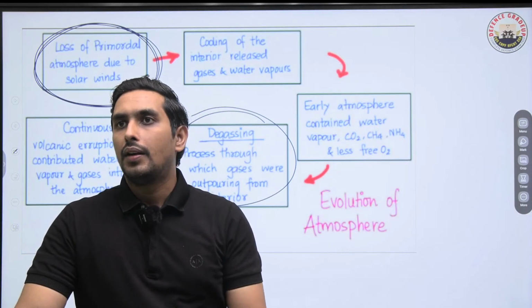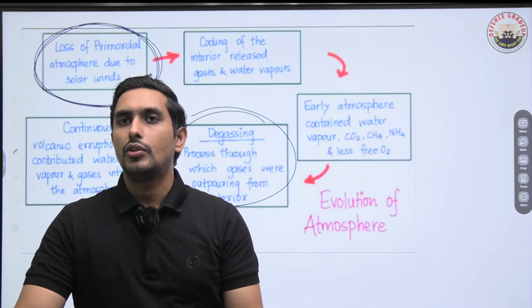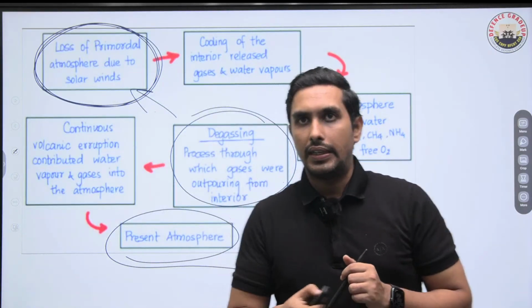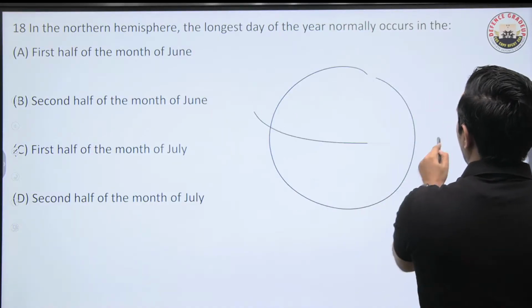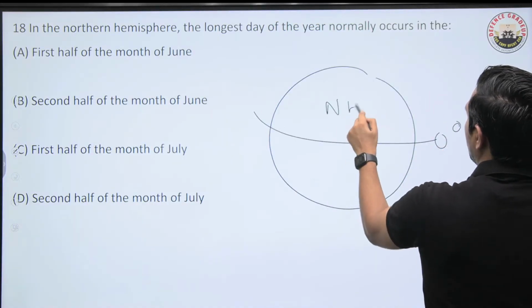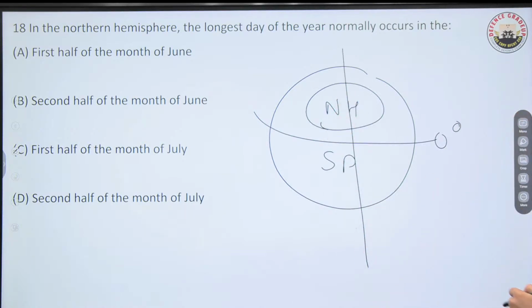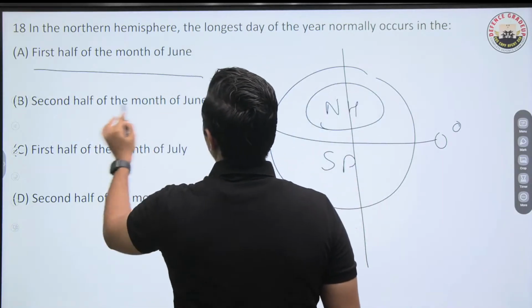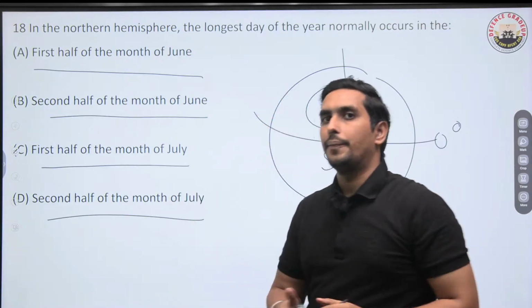Clear? Sure. So moving to the next question now. Let me load the next question. The next question is very interesting once again. If we talk about the northern hemisphere, like this is the Earth, this is 0 degree equator, this is northern hemisphere, this is southern hemisphere. So tell me, in the northern hemisphere, the longest day of the year normally occurs when? First half of June, second half of June, first half of July, or second half of July.